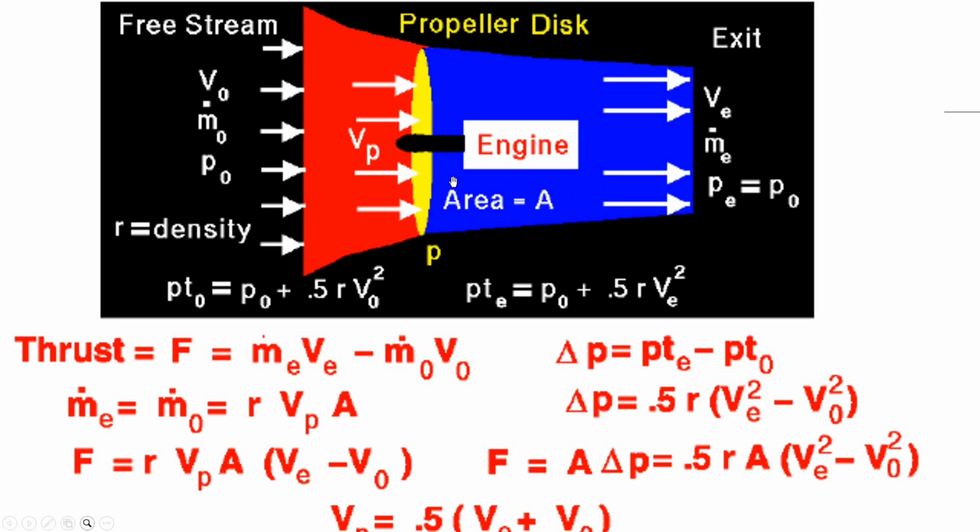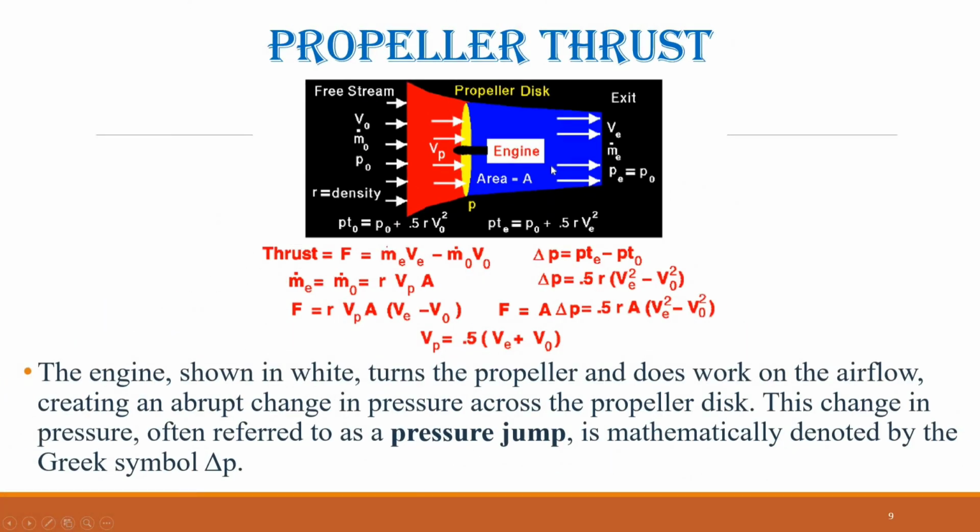This pressure difference drives the increase in air velocity downstream, which is the fundamental mechanism through which the engine generates thrust. From the basic thrust equation, we know that thrust depends on the mass flow rate through the propeller and the change in velocity of the air. Denoting free stream conditions with subscript 0, propeller conditions with subscript P, and exit conditions with subscript E, the thrust is